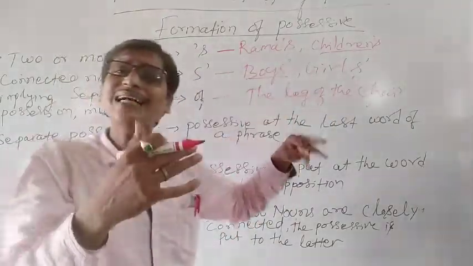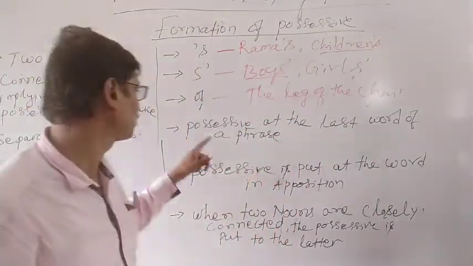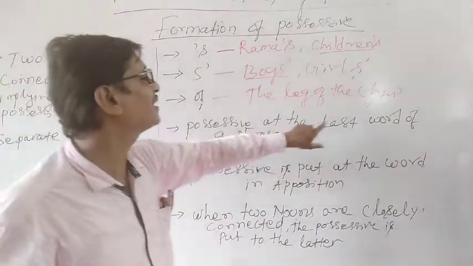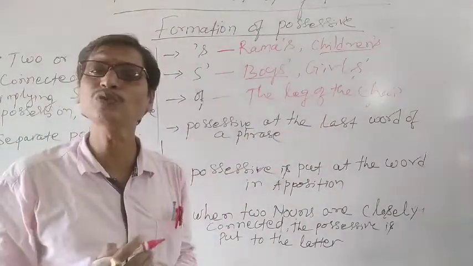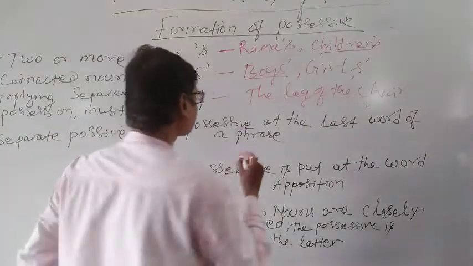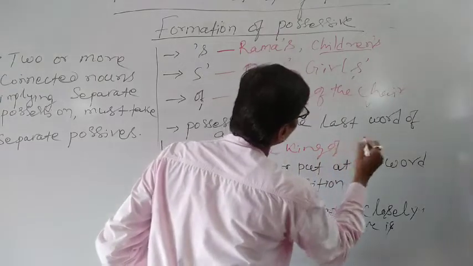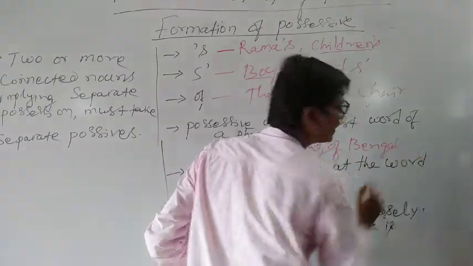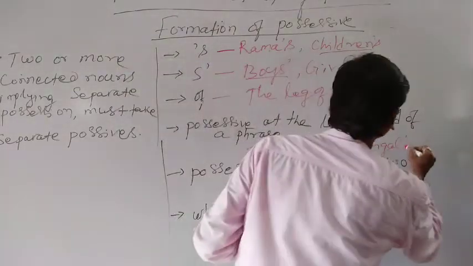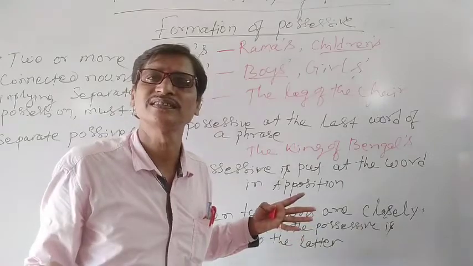Similarly, there are some other cases in which we can form the possessive case of nouns. You see, possessives at the last word of a phrase. Suppose we have a phrase: the king of Bengal's. The king of Bengal, apostrophe S. The Nawab of Murshidabad's. Understand?